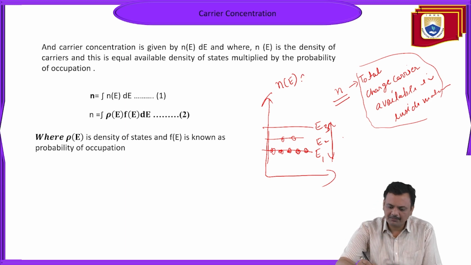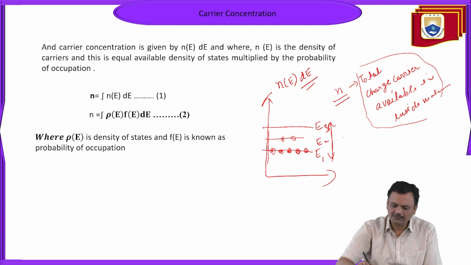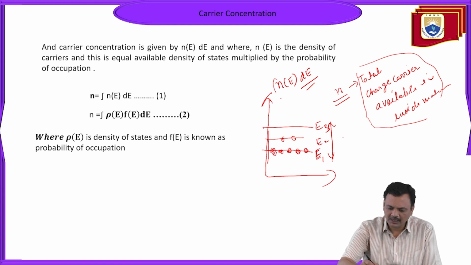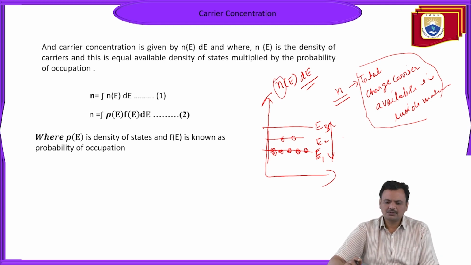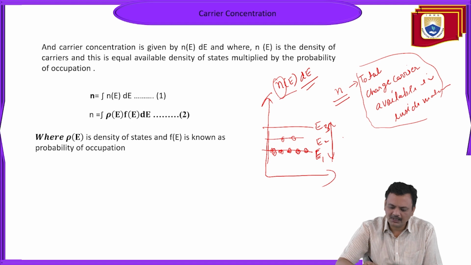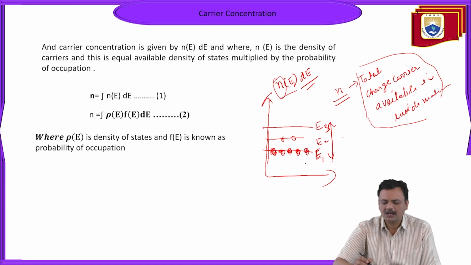Suppose this E1 contains N number of charge carriers. So N(E) represents the number of charge carriers. N(E1) is now representing the number of charge carriers occupied in the level E1.